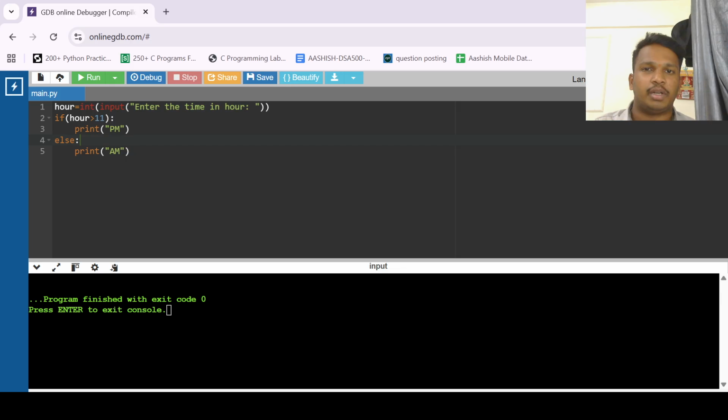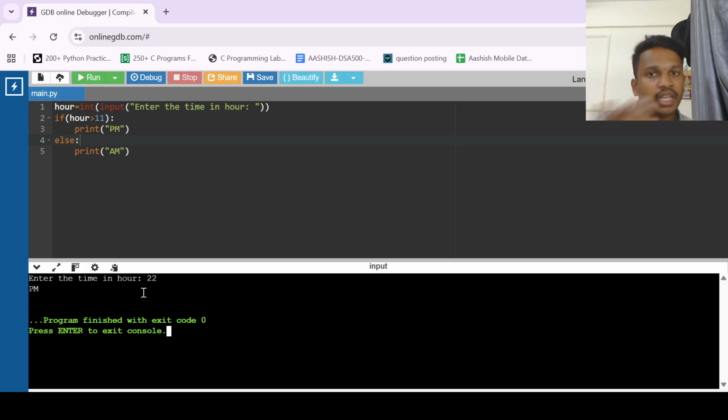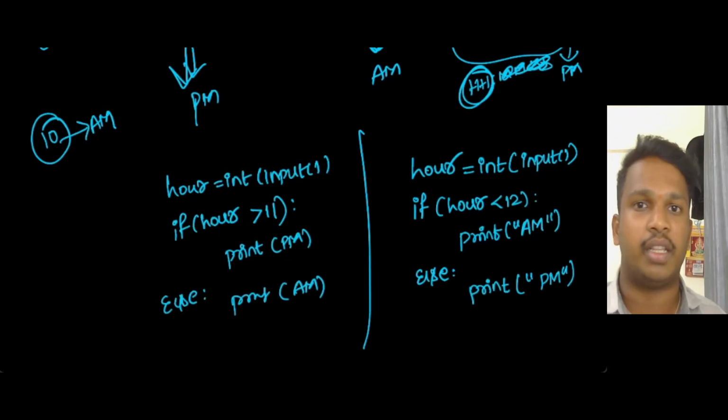I am using an online GDB compiler. You people can see it, and if you want, you can also use this. See, I am running this code. It is asking, enter the time in hour. So I am giving my hour as 22. In case of 22, what should it print? PM, because it's night, right? Yes, this is correct. Our program is right. I hope I cleared all your doubts and this program is clear.